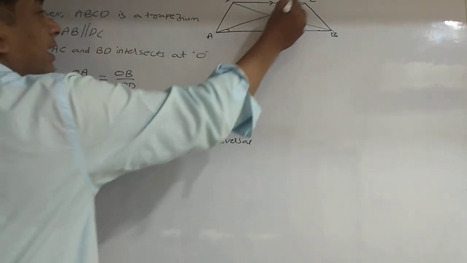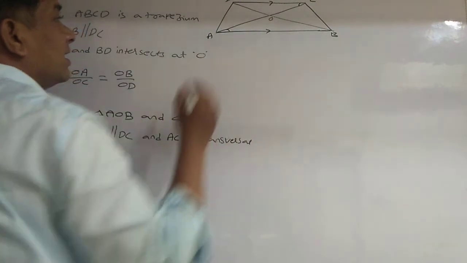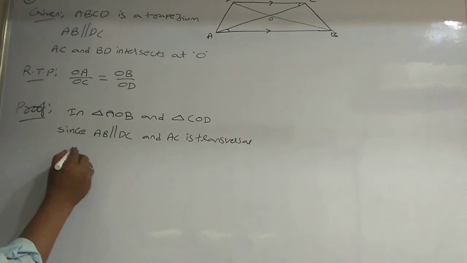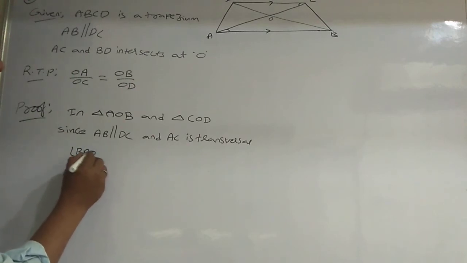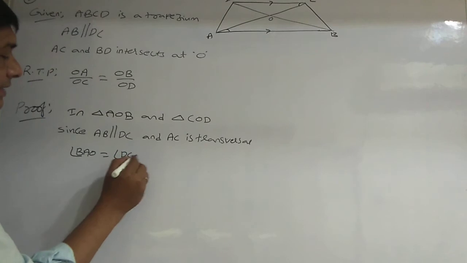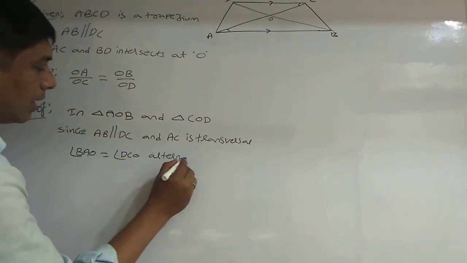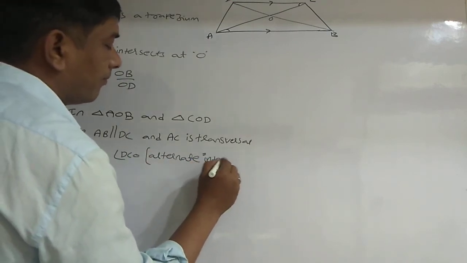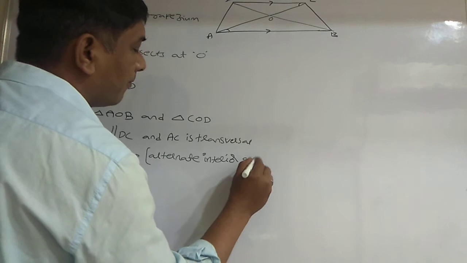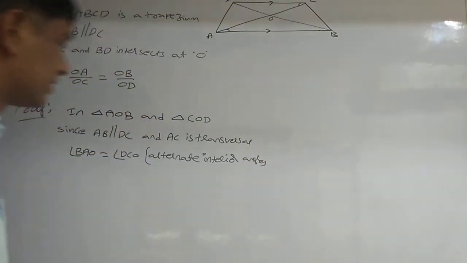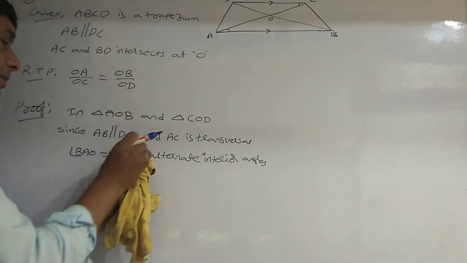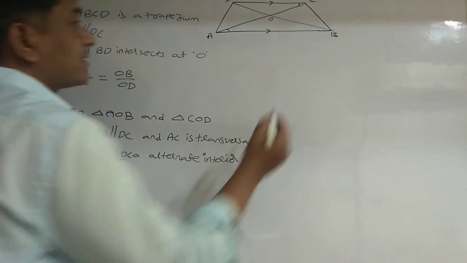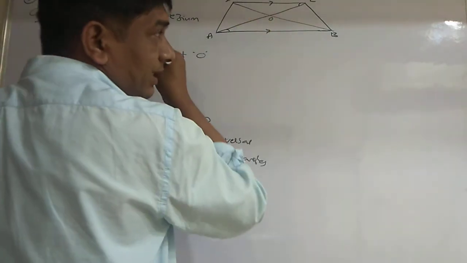so this angle and this angle are alternate interior angles, and they are equal. So angle BAO is equal to angle DCO. Alternate interior angles. In the same way, you can take these two vertically opposite angles.